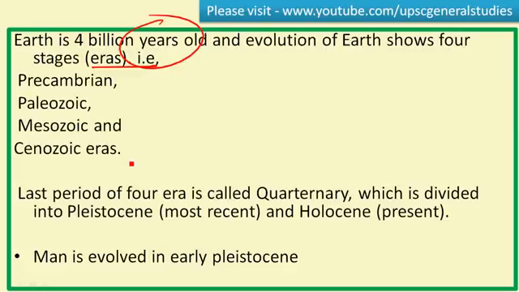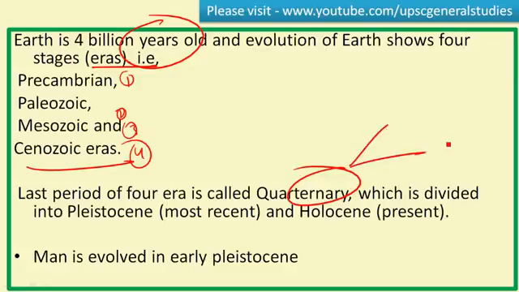These include Precambrian era, Paleozoic, Mesozoic and Cenozoic era. This Cenozoic era is the last era, and the last period of the Cenozoic era is called Quaternary period, and this Quaternary period can be divided into Pleistocene and Holocene. Pleistocene has ended and Holocene is running right now, and man evolved completely during the Pleistocene.